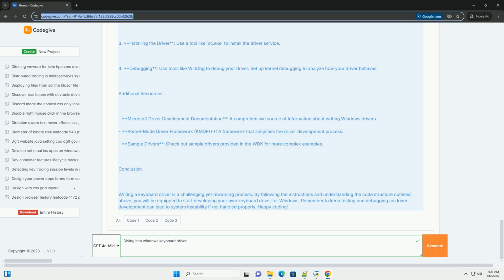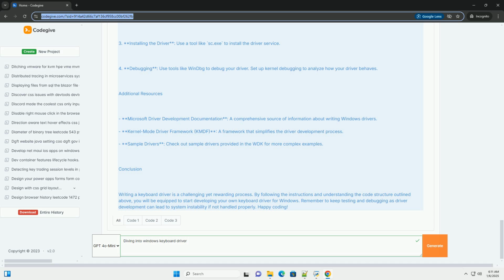Explanation of the code. 1. Driver entry function. This function is called when the driver is loaded. It sets up the driver object and specifies which functions to call for different types of requests. 2. Unload driver function. This function cleans up resources when the driver is unloaded. 3. Keyboard read function. This function will handle read requests, where you would implement the logic to read input from the keyboard. 4. Keyboard control function. This function handles device control requests that are sent from user mode applications to interact with the driver.